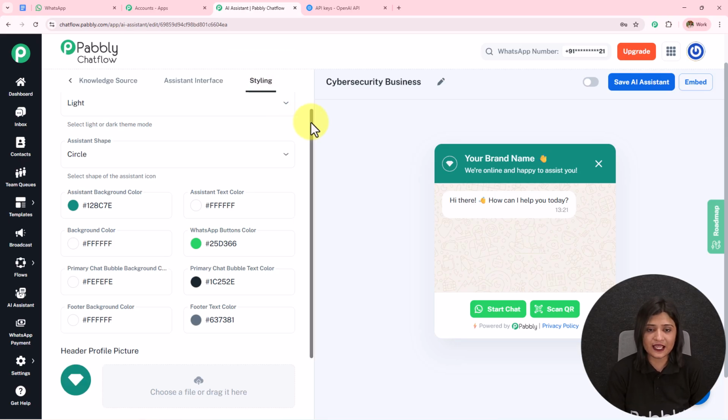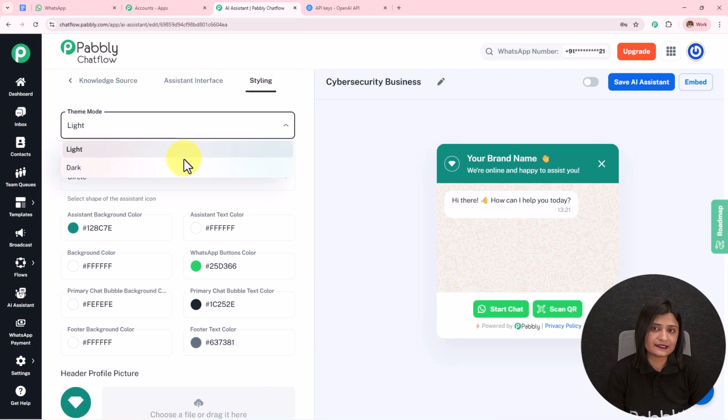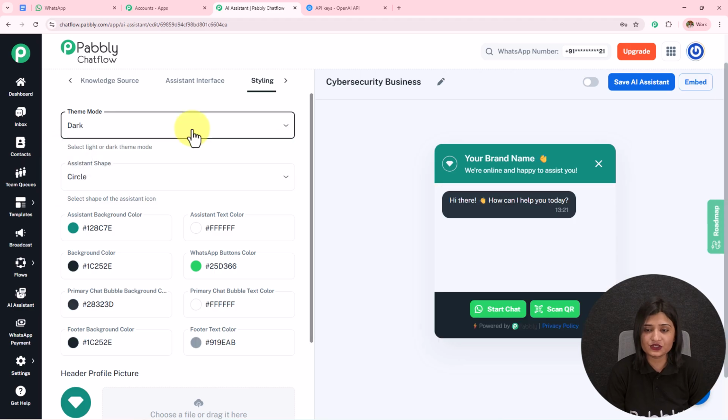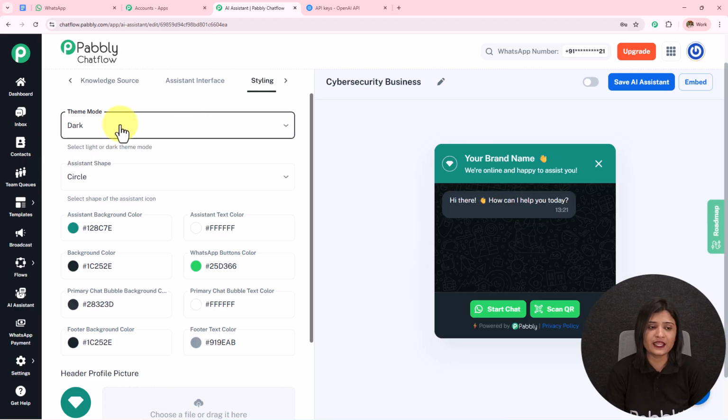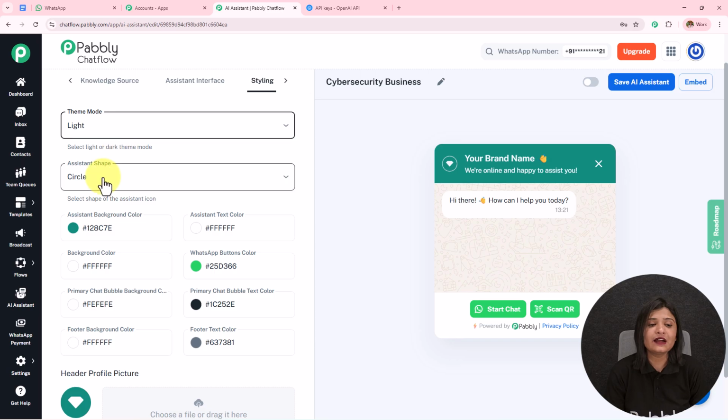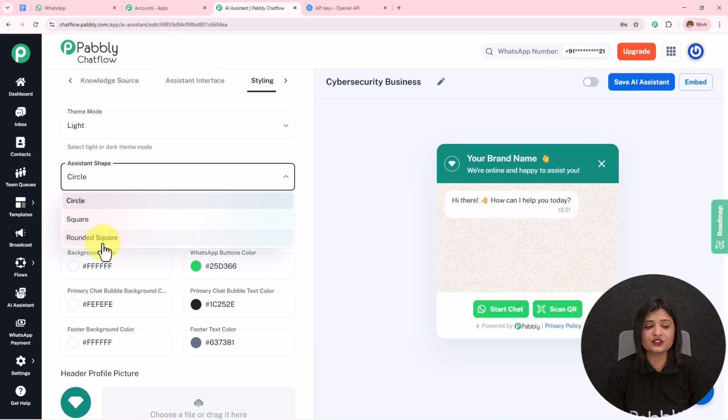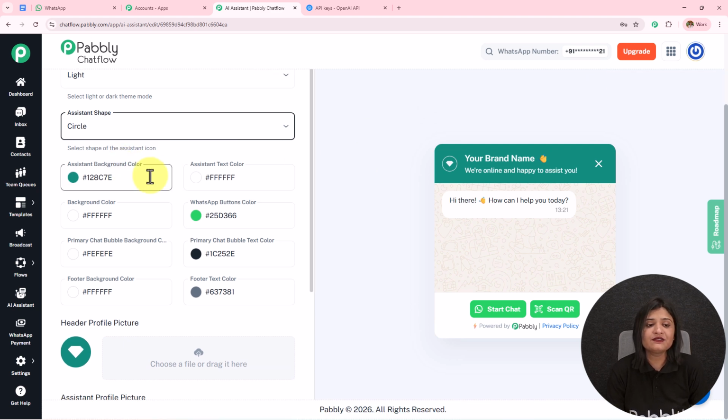Then we have this styling. In the theme mode, I have selected it as light. You can select it as dark also, and you can see it has changed over here. I'm going to keep it as light. Then we have this assistant shape where we have circle, square, rounded square. So you can change this according to your choice and preference. Then we have this background color, text color, button color, chat bubble color. You can set this according to your choice and preference.